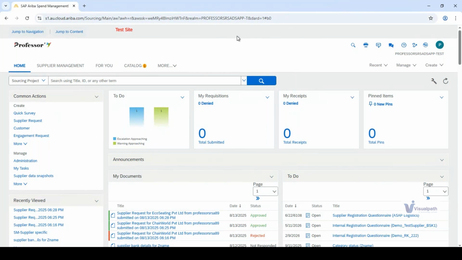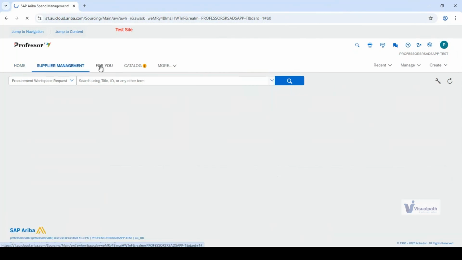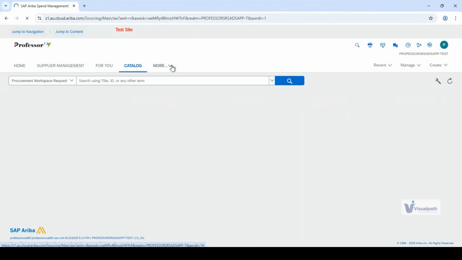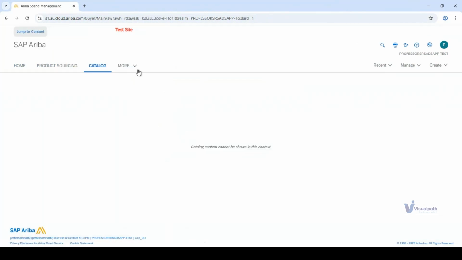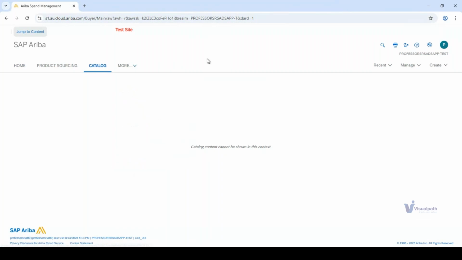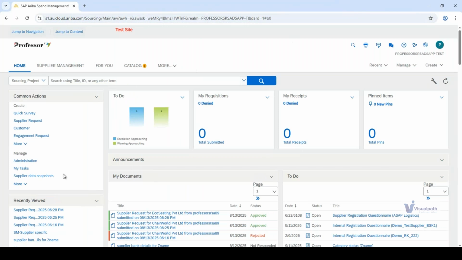Now in the test site, you can see this is the screen. You have home, supplier management, you have catalog, and all other options are synchronized here like this: sourcing, contracts, procurement, suppliers, product sourcing, supplier risk, supplier management, like that. Catalog is in the last. So this is how the entire screen is enabled for you. Whenever you do something, it comes here in the recently viewed.